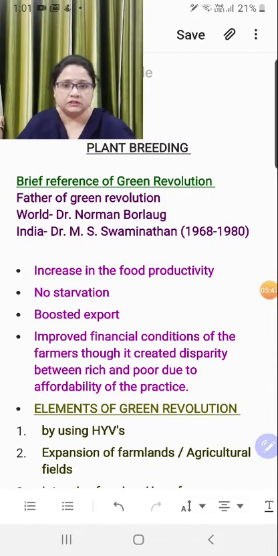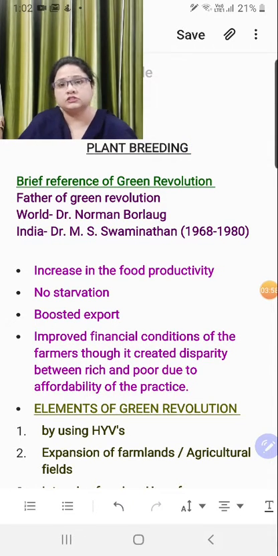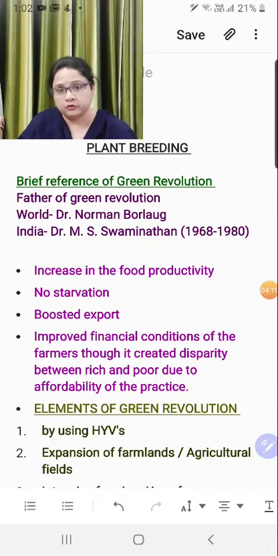There was no food availability for the population, and at the same time there was the Bengal famine, which actually worsened the case. In that case, the Indian scientist Dr. M.S. Swaminathan became the father of the green revolution. If we talk about the global father in the world, the name would be Dr. Norman Borlaug, and the name is written there and you can see the spelling too. And in India it is Dr. M.S. Swaminathan, who actually got the training from Dr. Norman Borlaug and executed that training in India, right?